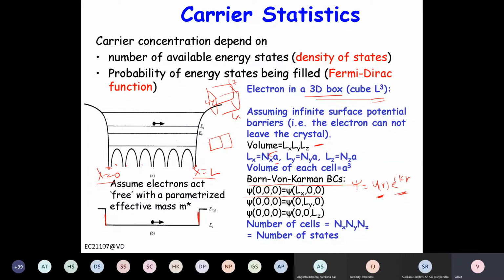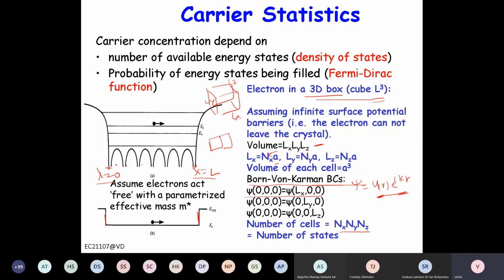So now you can also find out, if Lx, Ly, Lz is the volume of the box, and if a is the size of each cell, then the volume of the cell is a cube. And then if Nx, Ny, Nz is the number of cells, or basically L by a, right? The number of cells will be Nx, Ny, Nz.